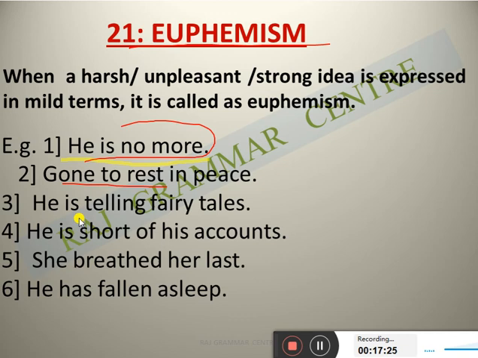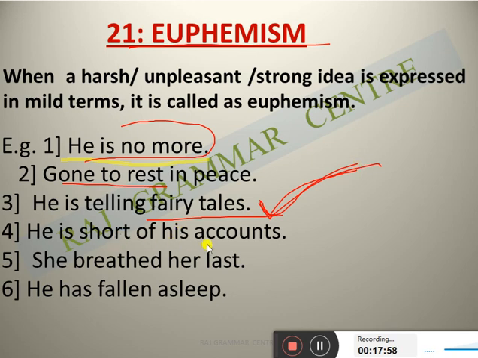"He is telling fairy tales" means the person is telling a lie. I am not saying the exact words: sorry, you are wrong, you are telling a lie, you are giving false information. We are not saying that. We just use different terms. So here the word fairy tales is used specially for showing the person's activity which is totally unacceptable.